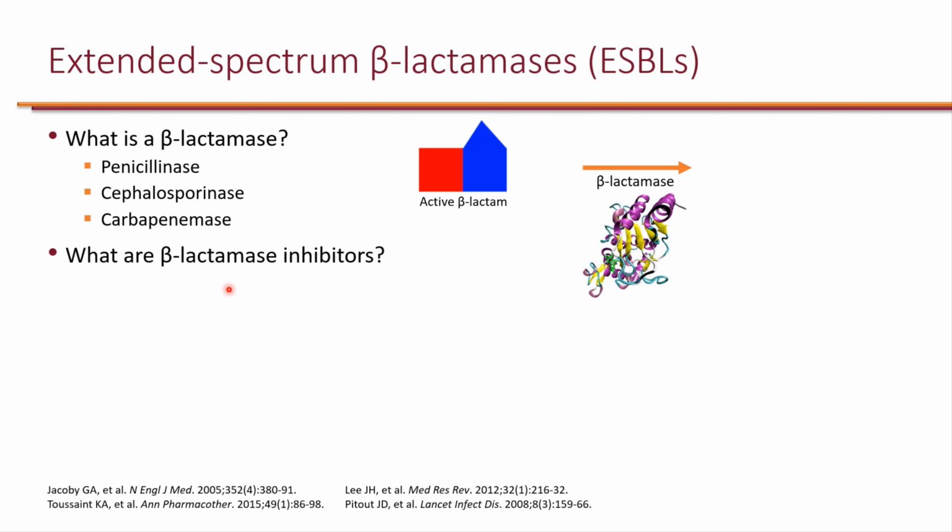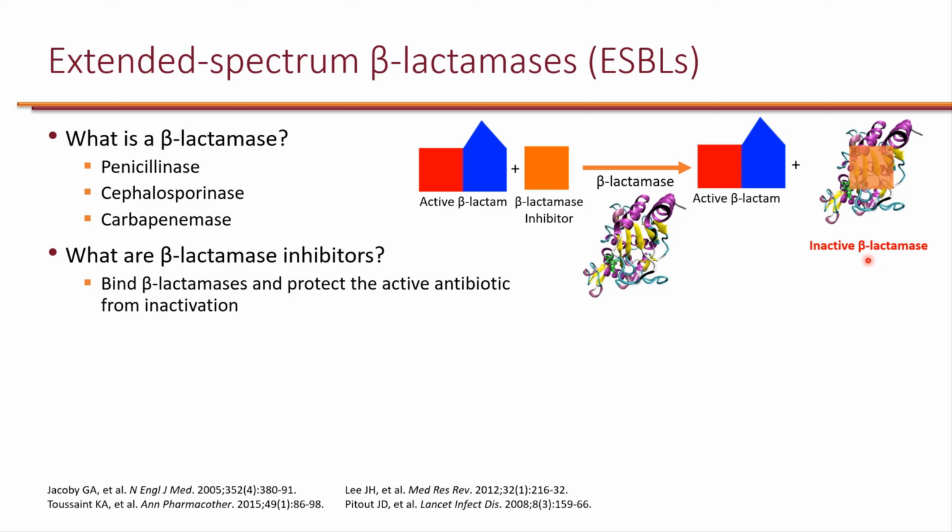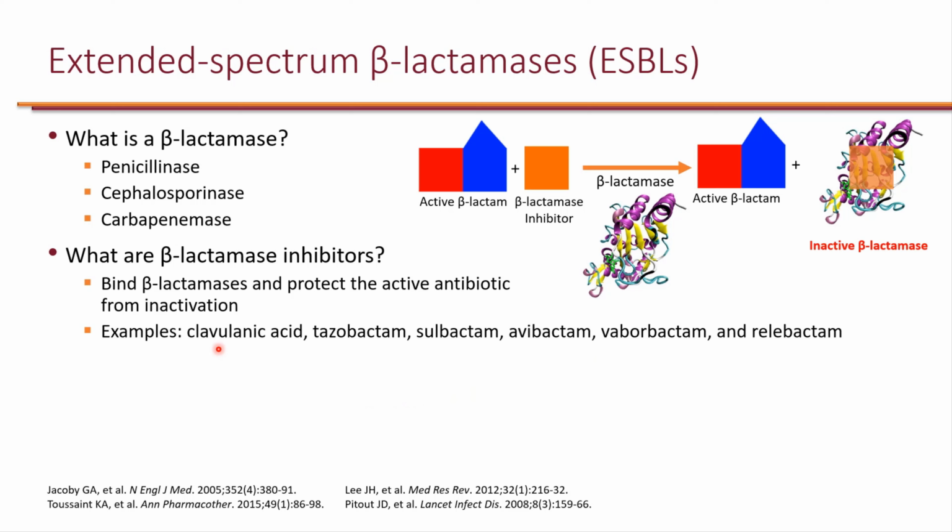And of course, to fight that, we also made beta-lactamase inhibitors. Beta-lactamase inhibitors are essentially compounds that look like a beta-lactam ring, so that they have affinity for these enzymes that bacteria make. And by binding to the beta-lactamase, inhibitors essentially make it inactive, so that these beta-lactamases can no longer inactivate the actual beta-lactam, so the beta-lactam can remain active and kill the bacteria. And we have quite a few of them on the market now. We have clavulanic acid, tazobactam, sulbactam, avibactam, vaborbactam, and more recently, relebactam.